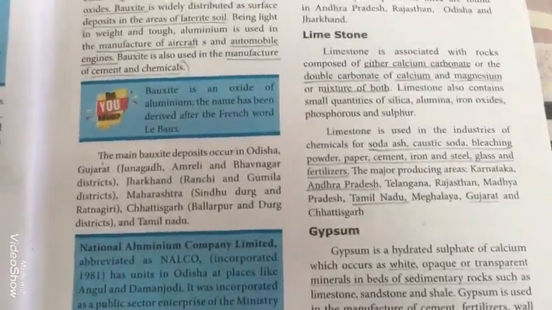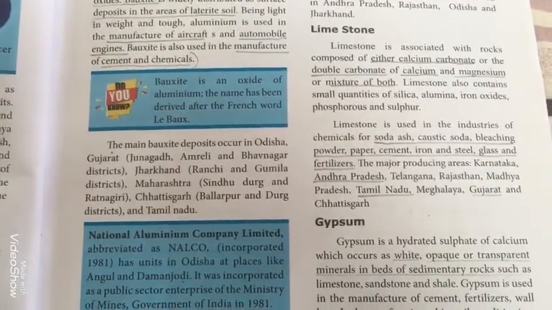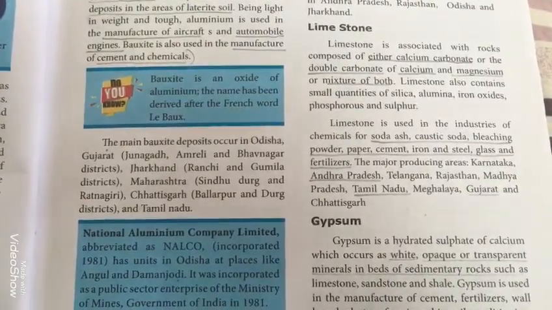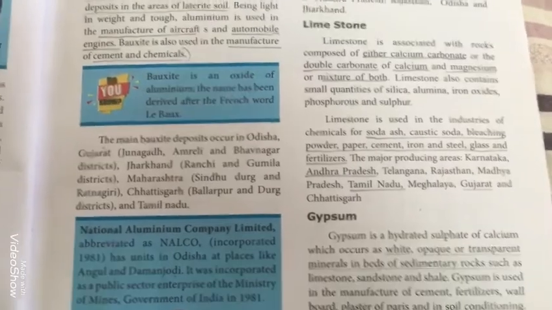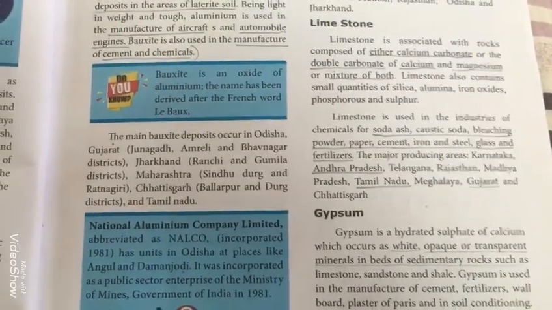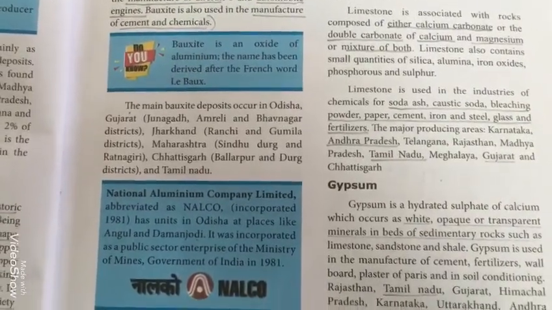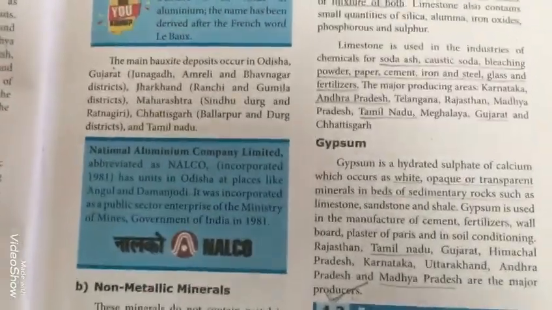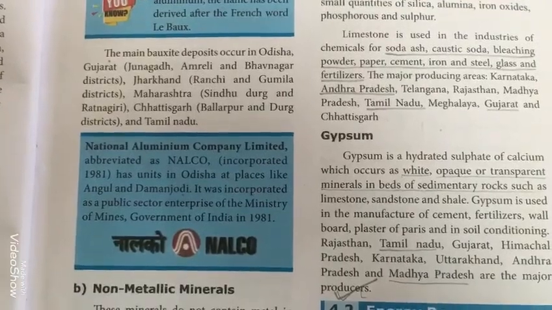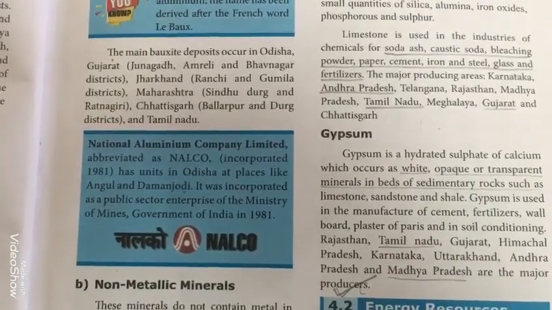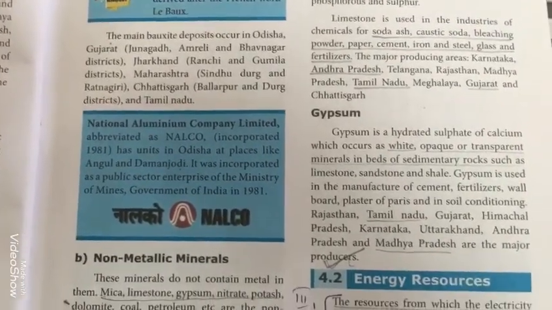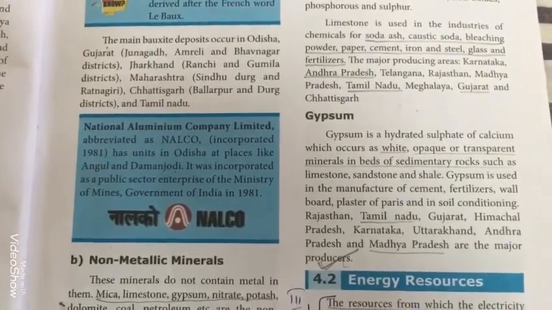So limestone is associated with the rocks composed of either calcium carbonate or the double carbonate. What it is composed of is either calcium carbonate or the double carbonate of calcium and magnesium. Okay, it is used in soda ash, caustic soda, bleaching powder, paper, cement, iron and steel, etc. It is found in Andhra Pradesh, Tamil Nadu, Gujarat, etc.